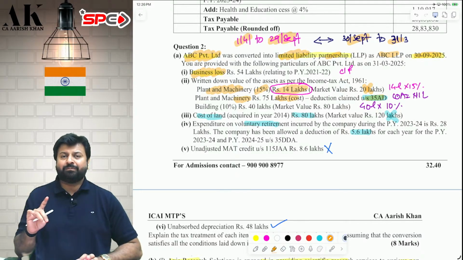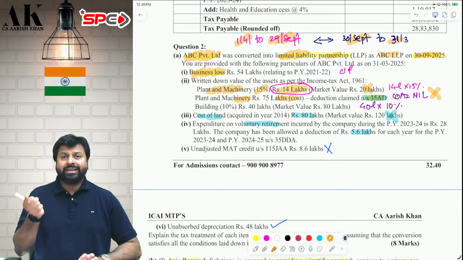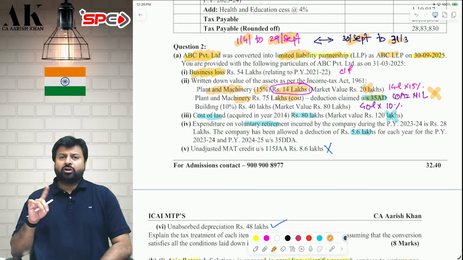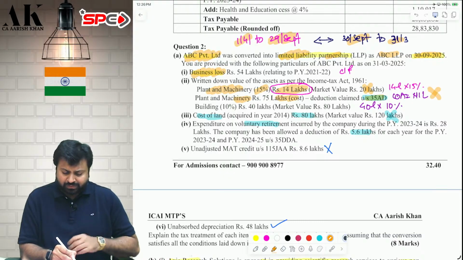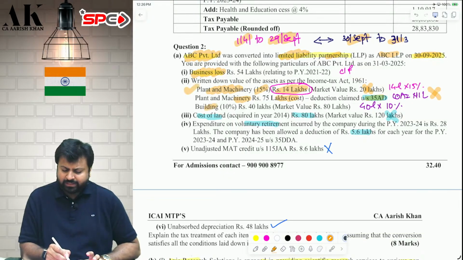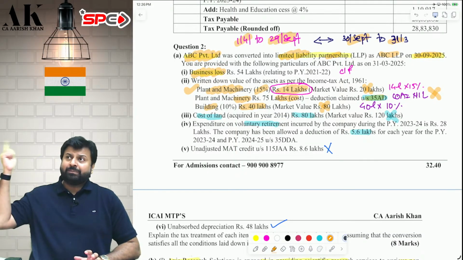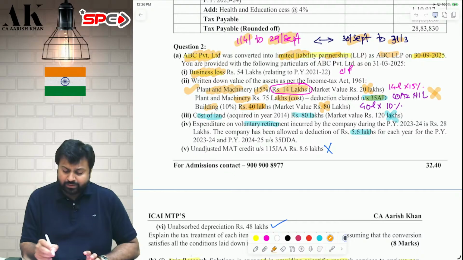Next, plant and machinery, 75 lakh, on which 35AD deduction is claimed. Therefore, now on this machinery, even the LLP cannot claim depreciation. Any asset on which 35AD deduction is claimed is not depreciable. That cannot be claimed as depreciation even by LLP. Next one, for building, same as machinery, claim 10% depreciation on the WDV, not on market value. The WDV of the predecessor, the WDV of the company becomes the WDV of the LLP, not the market value. Market value ignore. 40 lakhs into 10%, then bifurcate between both of them.